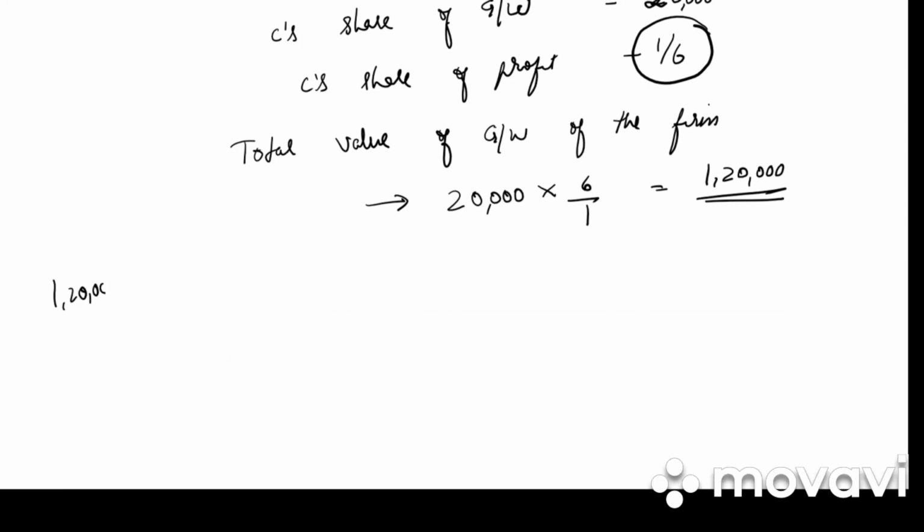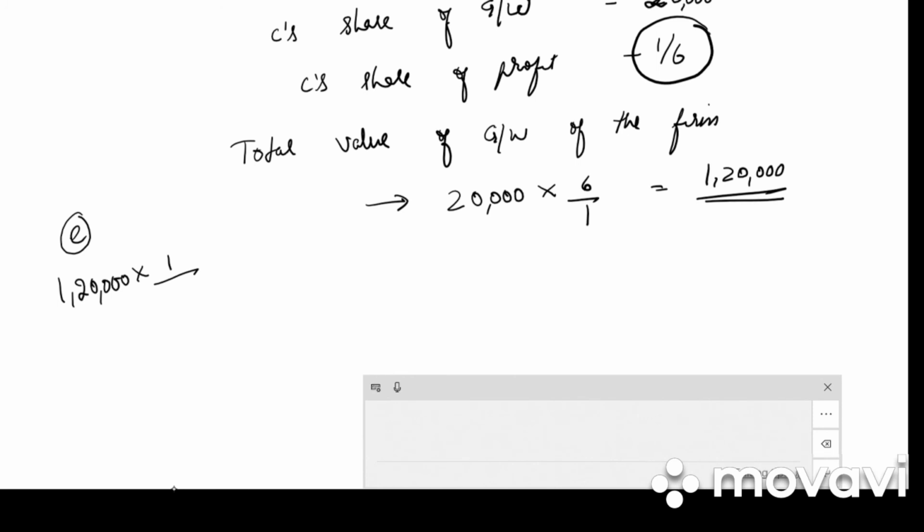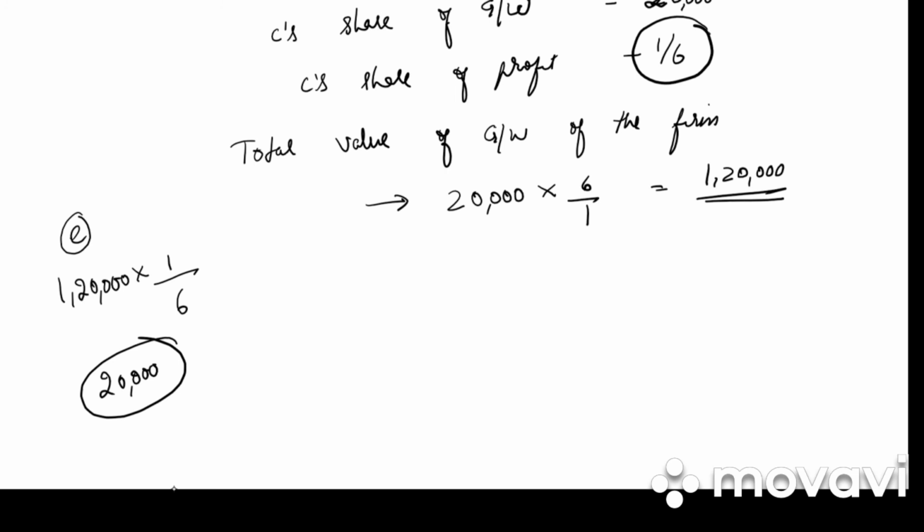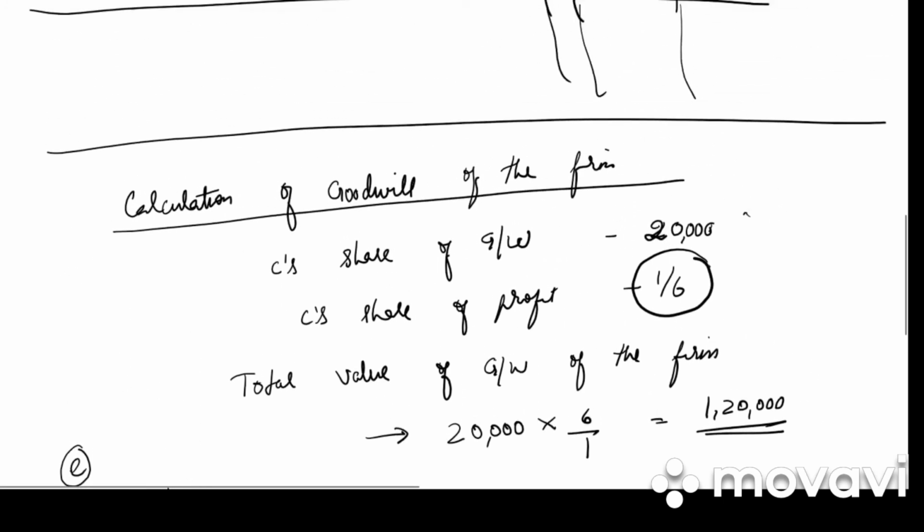अगर गुडविल वैल्यू 1,20,000 है तभी तो हमको सी का शेयर मिलेगा. What is the share of C? 1/6. तो कितना मिला? 20,000. Correct. Because the firm's value of goodwill is 1,20,000, उसका 1/6 is of C. We got 20,000 as his share of goodwill. The total value of the goodwill. So what is the total value of goodwill of the firm? It is 1,20,000.